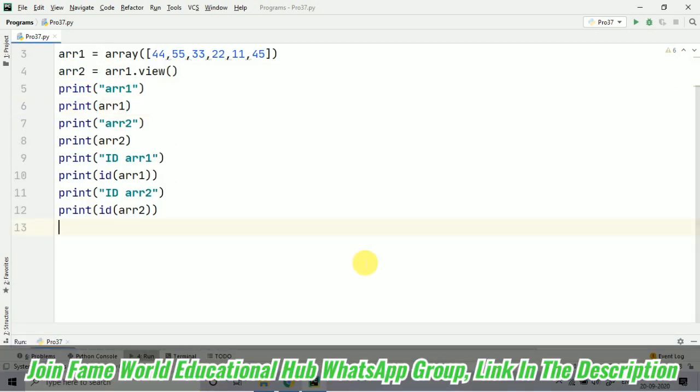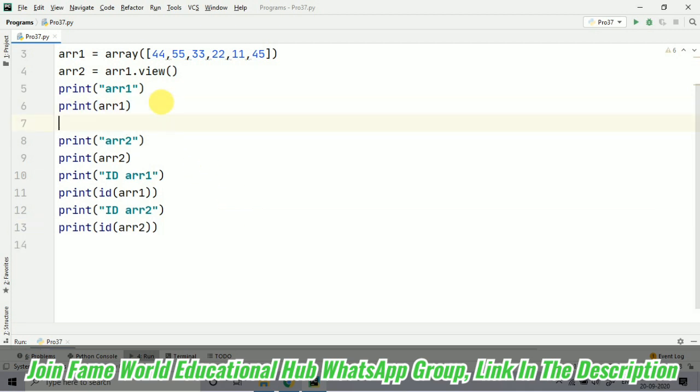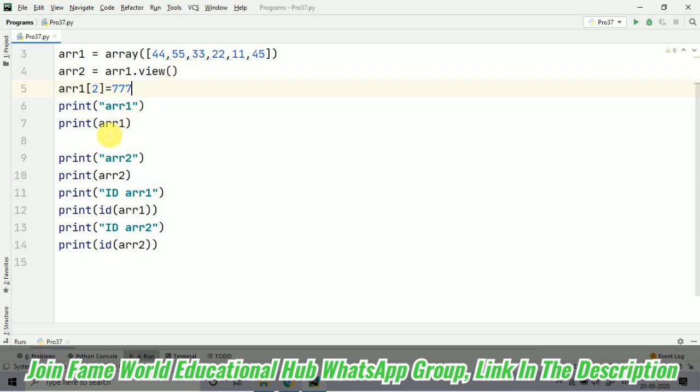Now I am going to make one change in this particular program. We were just creating a copy, and that copy is working properly. You can see we are getting the proper output. Now what else am I going to do? I am going to make an update in arr1. Suppose I am updating the value at some index, and I am going to update this after creating the view.